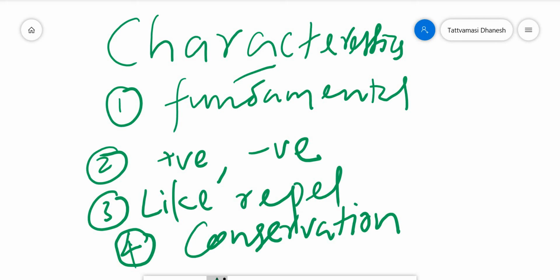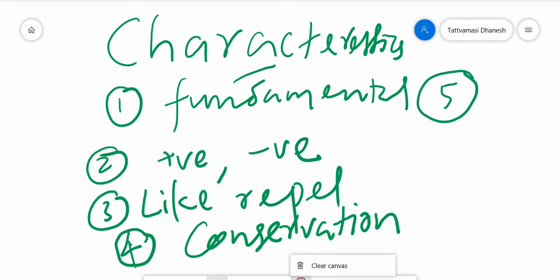Then I am going to come to the fifth characteristics. It's really important. Some formula also we need to learn related to that. So I will discuss in detail about that fifth characteristics. So you understood the four characteristics. The first characteristic is it's the fundamental quantity in electricity. Second one, charge is of two types, positive and negative. Then like charges repel, unlike charges attract. Conservation of charge, charge can neither be created nor be destroyed.